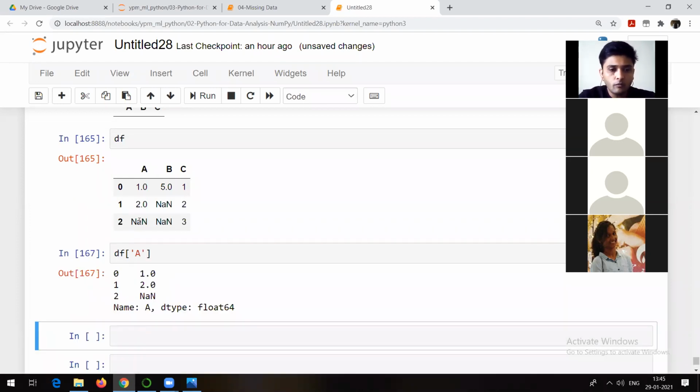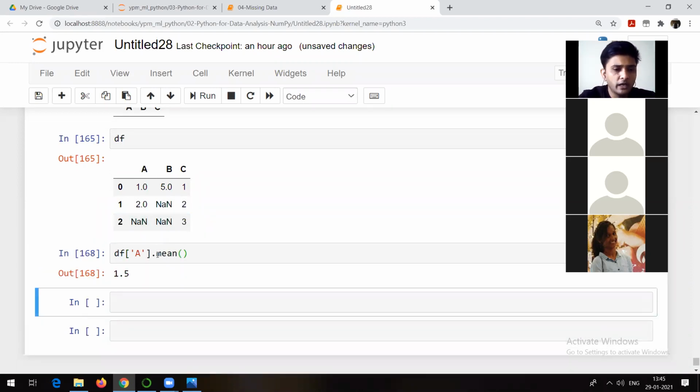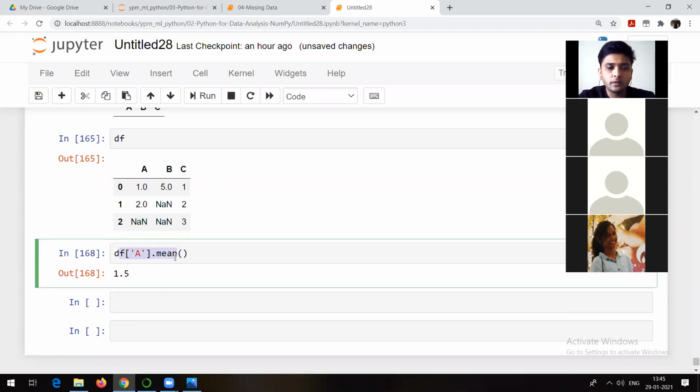We are going to replace the NA values with the mean of that particular column. The mean is nothing but the average value. So the mean of this A, 1 plus 2 divided by 2, is 1.5.